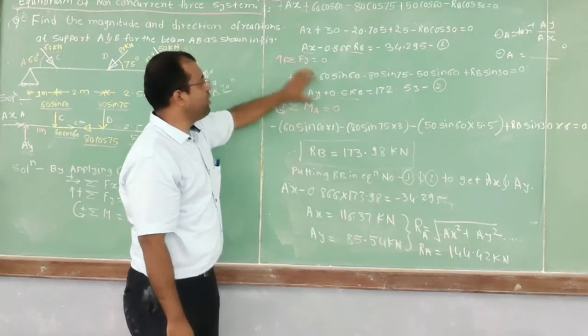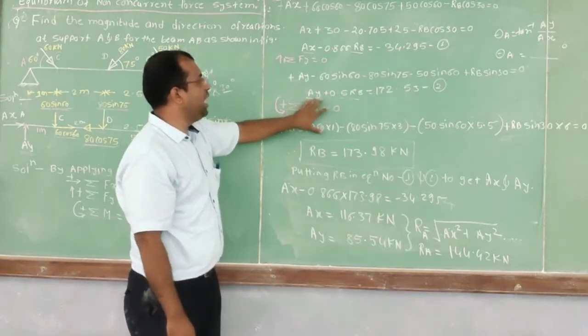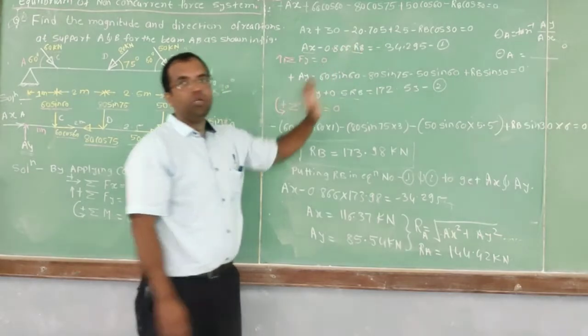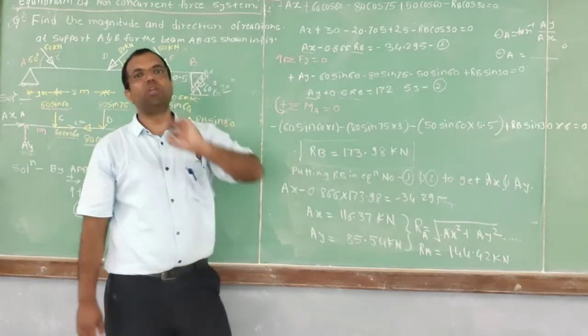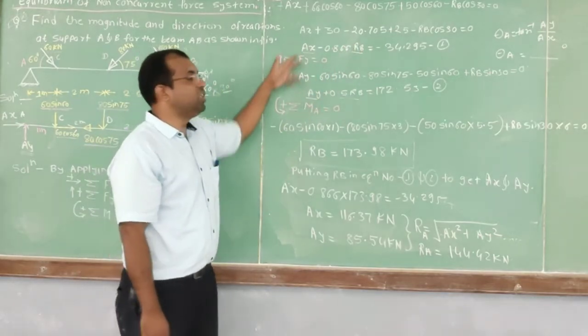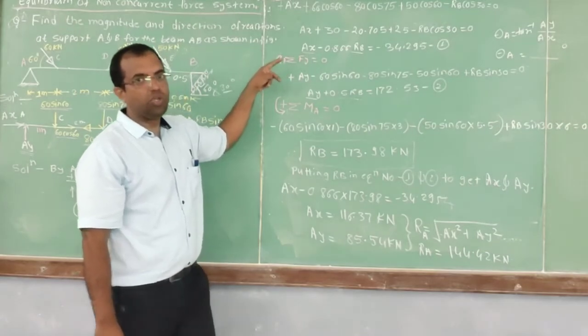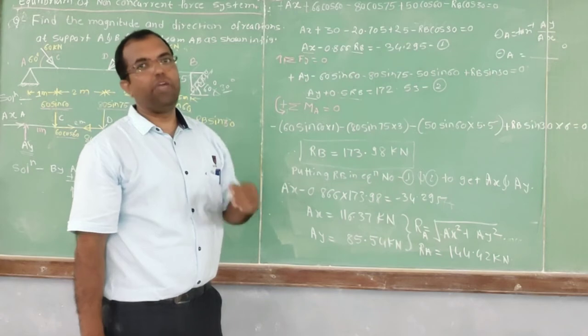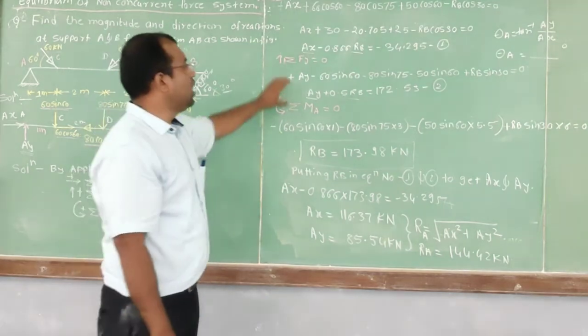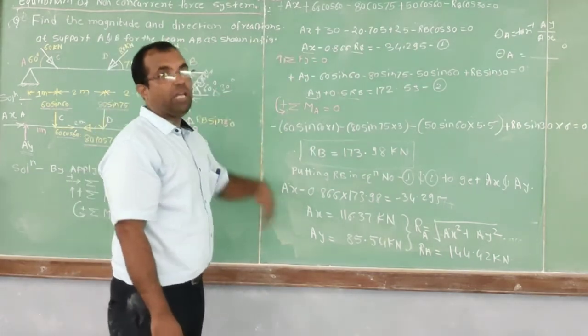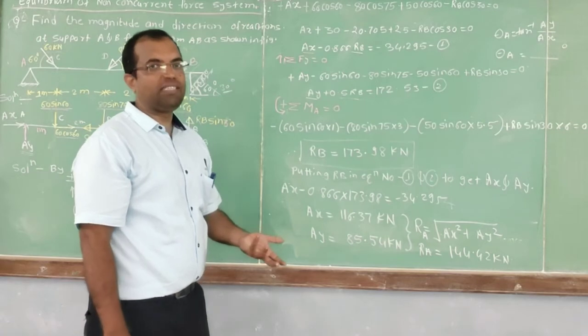So these two equations are there. In these two equations, how many unknowns are there? Ay, RB, Ax and RB. So Ax, Ay and RB, these three unknowns are there. Therefore, whether these two equations can be utilized to find the unknowns? Here there are three unknowns and two equations. We cannot find the unknowns here, so we require one more condition of equilibrium. What is that condition?